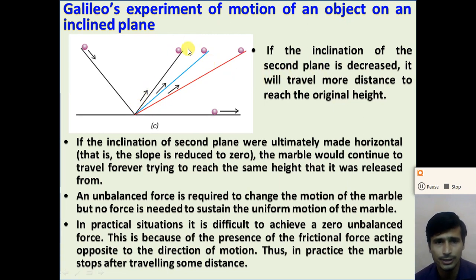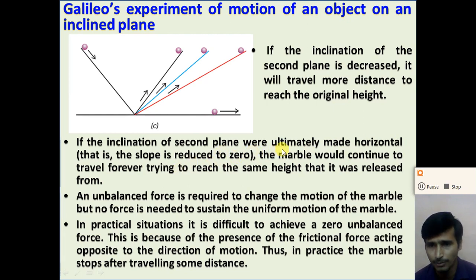So in the first, second and third cases, what if we make the second plane horizontal, right? If the inclination of the second plane is decreased, it will travel more distance to reach the original height. Now if the inclination of the second plane is ultimately made horizontal, the slope is reduced to zero.